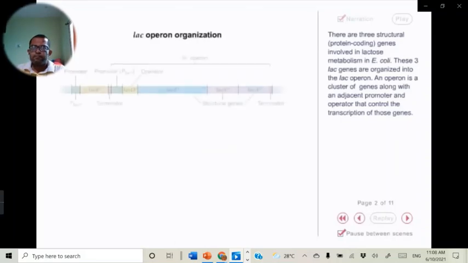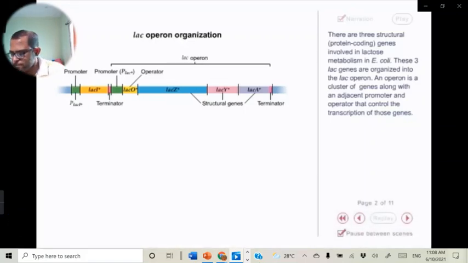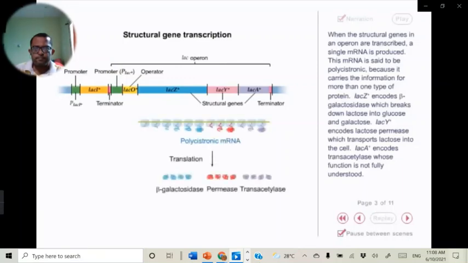There are 3 structural protein-coding genes involved in lactose metabolism in E. coli. These 3 LAC genes are organized into the LAC operon. An operon is a cluster of genes along with an adjacent promoter and operator that control the transcription of those genes. When the structural genes in an operon are transcribed, a single mRNA is produced. This mRNA is said to be polycistronic because it carries the information for more than one type of protein.